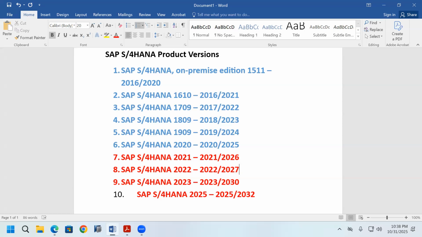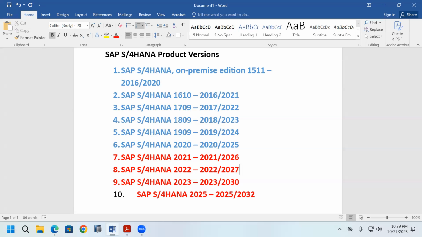Of these 10 product versions, 6 are outdated. For 2020, there are 2 months left, but think of it as outdated, because from next January 1st onwards SAP S/4HANA 2020 is outdated. So of these 10 product versions, nowadays only 4 are available: SAP S/4HANA 2021, 2022, 2023 and 2025. If we want to use SAP S/4HANA product versions today, these 4 are available.